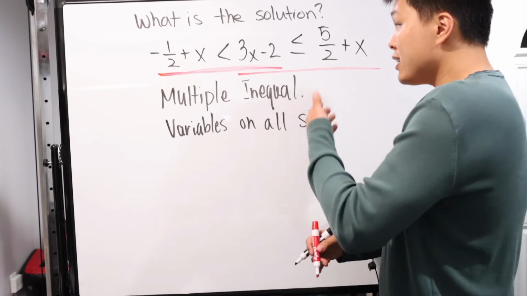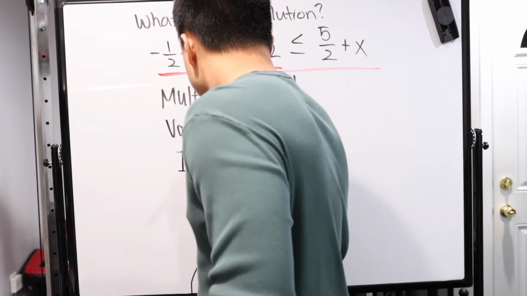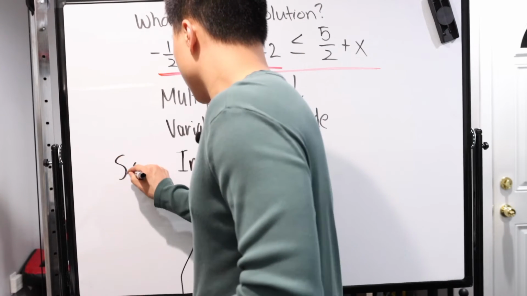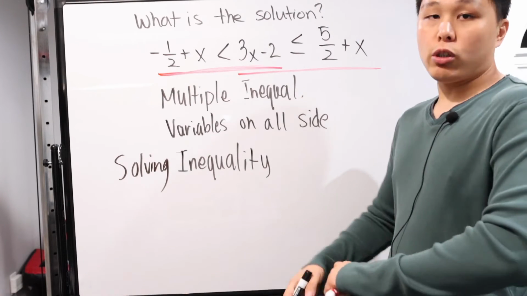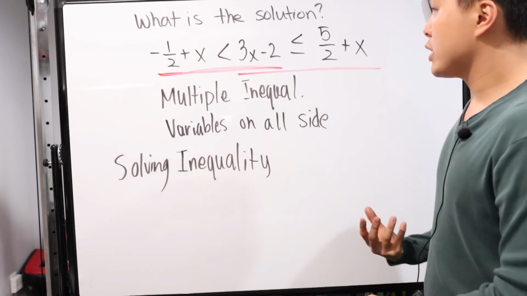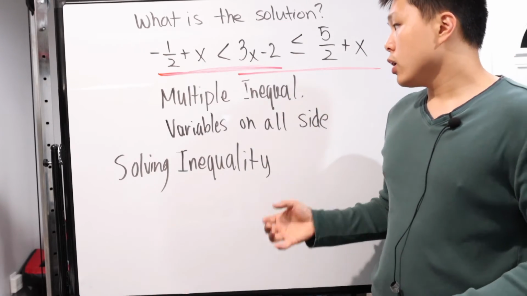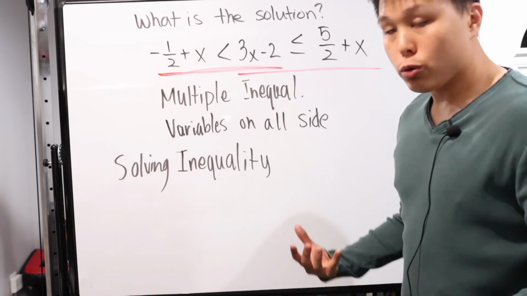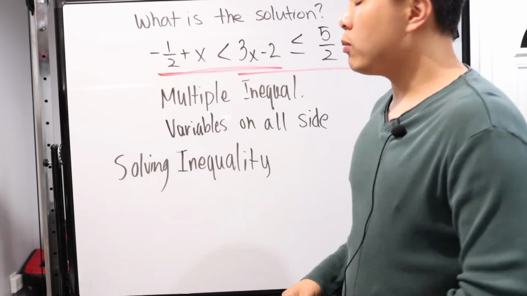Well, what else? Is it that we're just scared of inequalities? If we're scared of inequalities, then that's something we have to get comfortable with, like solving inequalities in general. Let's just do solving right here. How is it related to maybe solving an equation? Or is it that, for example, a less than or equal is what scares us because we're so used to less than? There are so many ways to break this down. But as long as we can convince ourselves that we are a master in all of these small individual components, this problem shouldn't be so hard to solve.